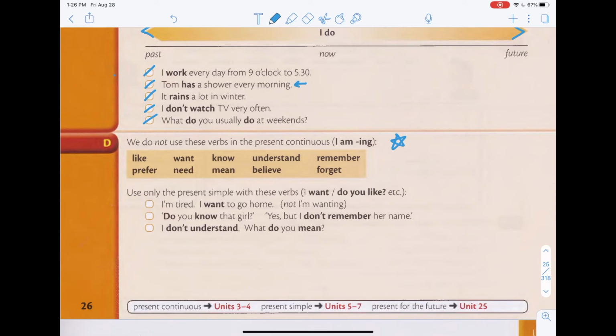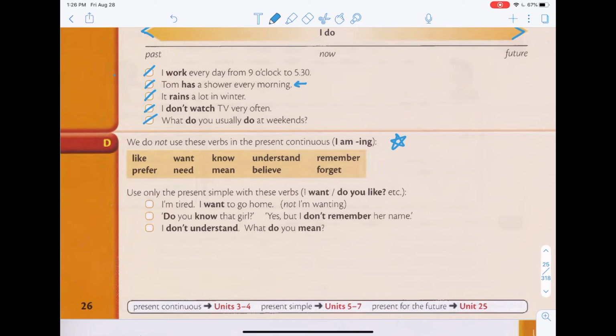Sometimes the books from many years ago might tell you that this is not correct, that you cannot use this. But because language is always changing, more and more people will start using it the wrong way. But because a lot of people use it, it becomes the new right way to use it.